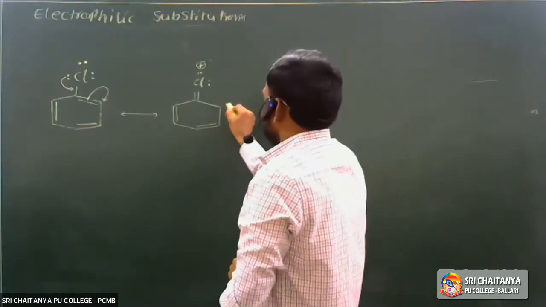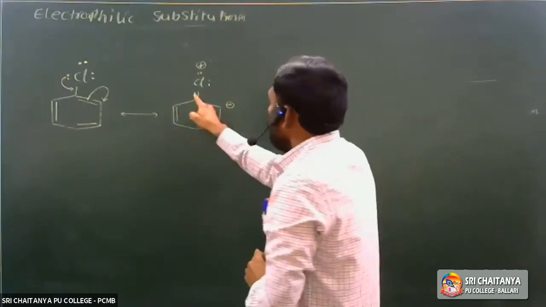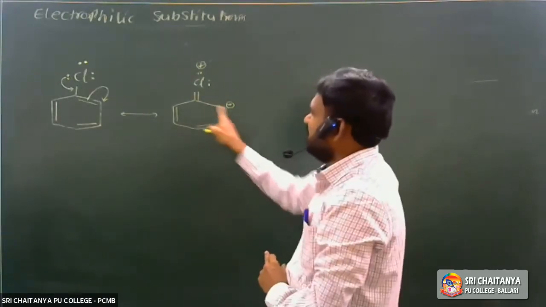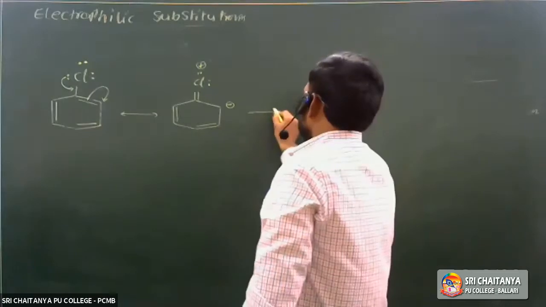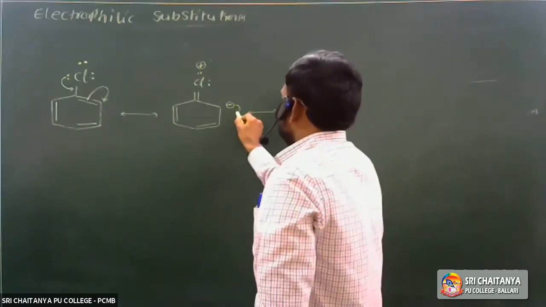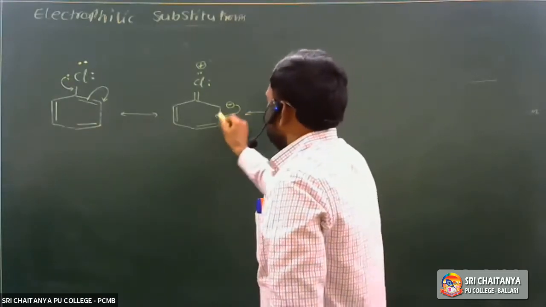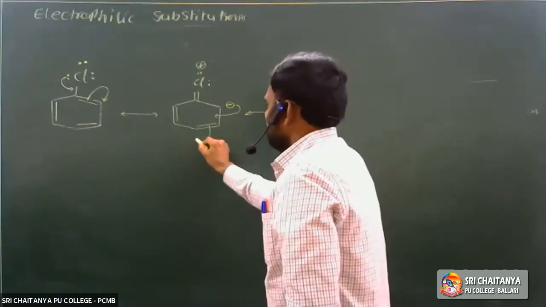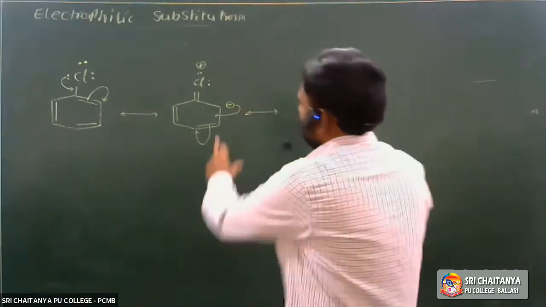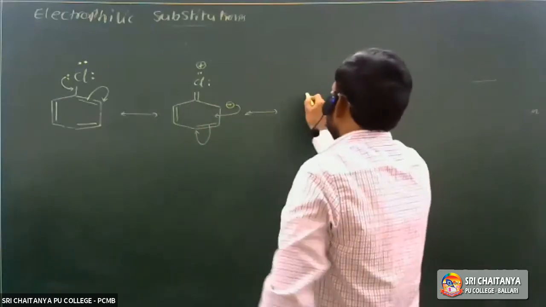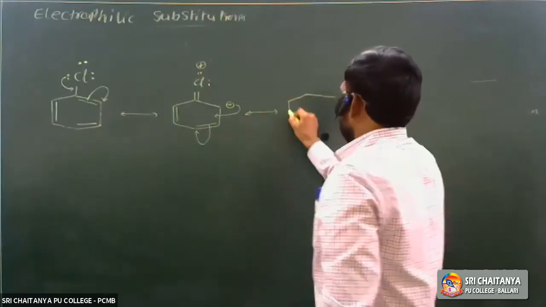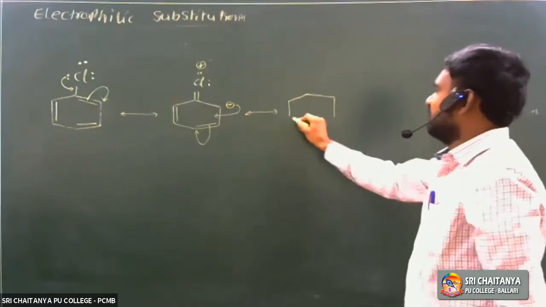So electron density is concentrated at the ortho position, the second position, stabilized by resonance. The pi electrons are shifted again, so electron density increases, and this position is the para position.